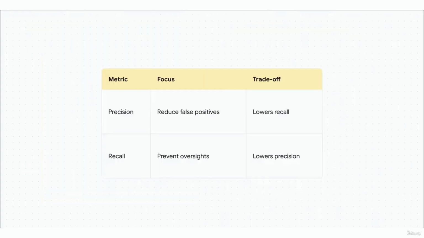Now, figuring out if the AI is actually succeeding is a constant trade-off. We typically use a confusion matrix for this. You've got precision, which focuses on reducing false alarms, and you have recall, which prevents you from missing something important. If you push hard for high precision, you might actually lower your recall, and vice versa. It's really all about finding the perfect balance for the specific problem you're trying to solve.